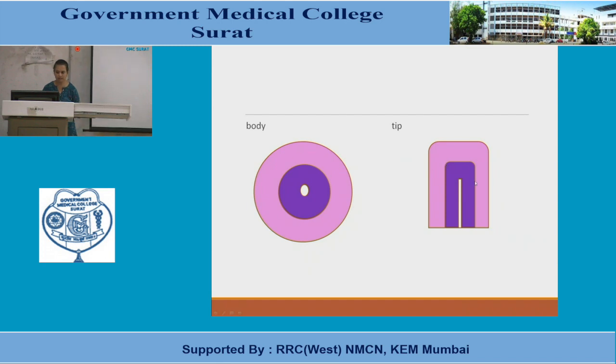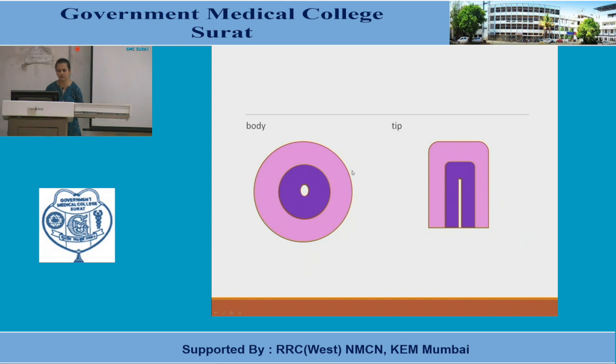Again, this is a tip of appendix. Why do we pass a tip of appendix? Because there are high chances of finding a neoplasm and probably a carcinoid. Carcinoids are neuroendocrine tumors, and they are basically seen at the tip of the appendix. Most of the time it is a benign tumor, and that's why it is named carcinoid, but it can be a high grade neoplasm, even a mucinous carcinoma. So these are probably found at tips, and that's why the tip is cut in a sagittal section.